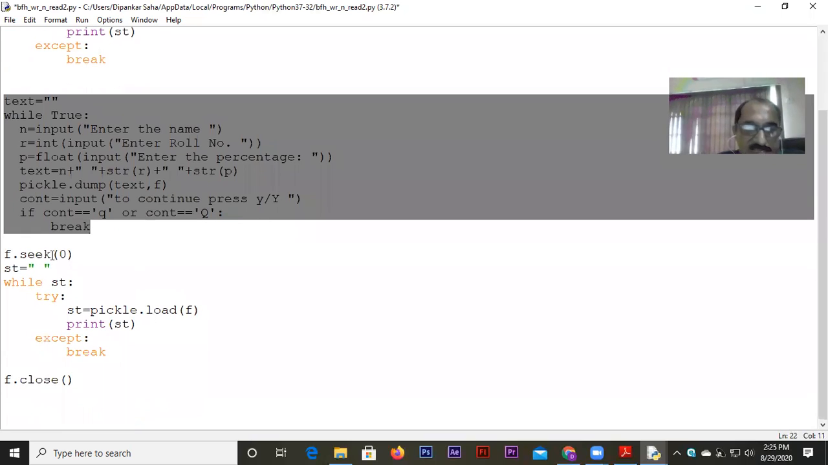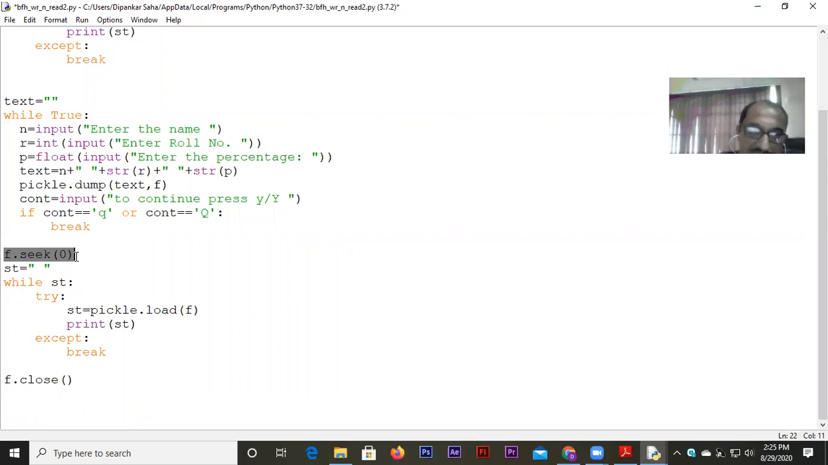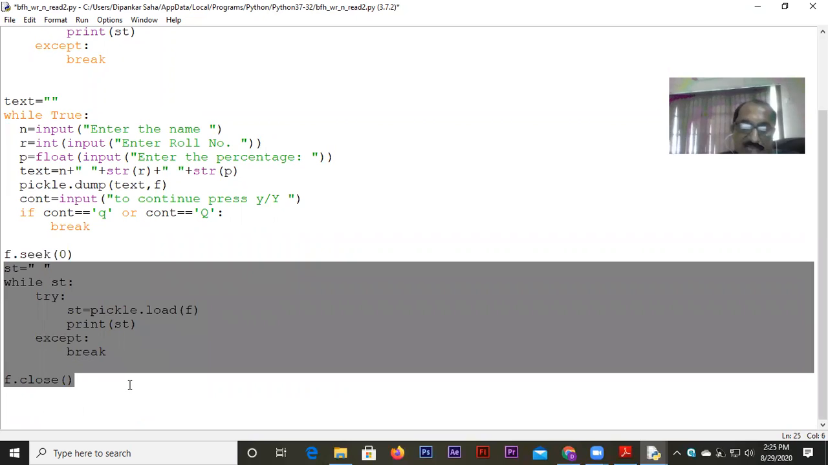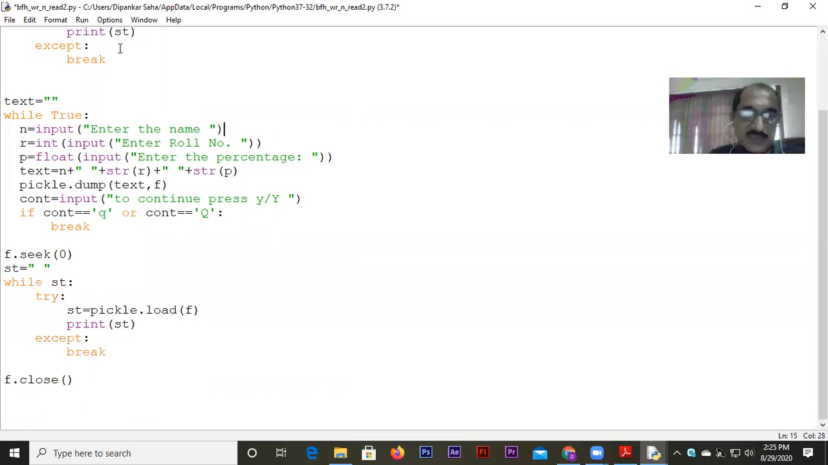And then look at this, I took the file pointer back to the 0th position. You know the seek function: if you write seek 0, that means you place it at the 0th byte. So I placed my file pointer at the beginning of the file once again, because I wanted to read the whole file and check whether the few records that I added just before this actually got added to the file or not. Fine. So if I run the program, you will understand.